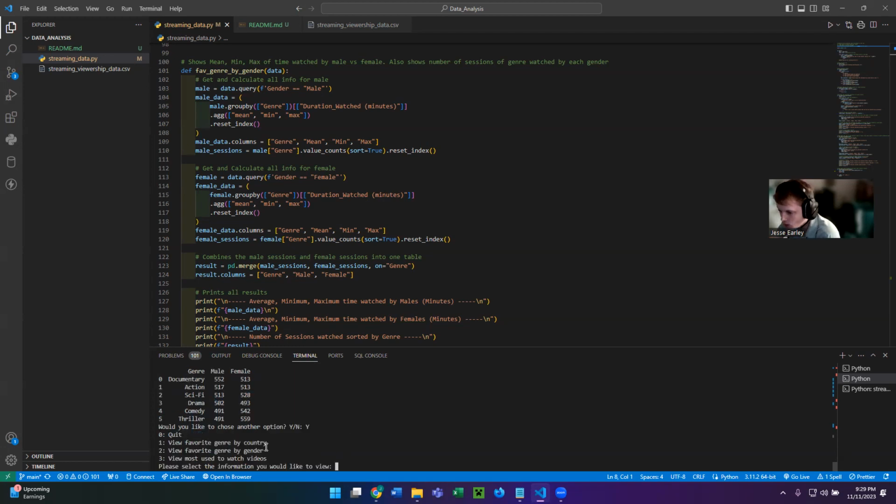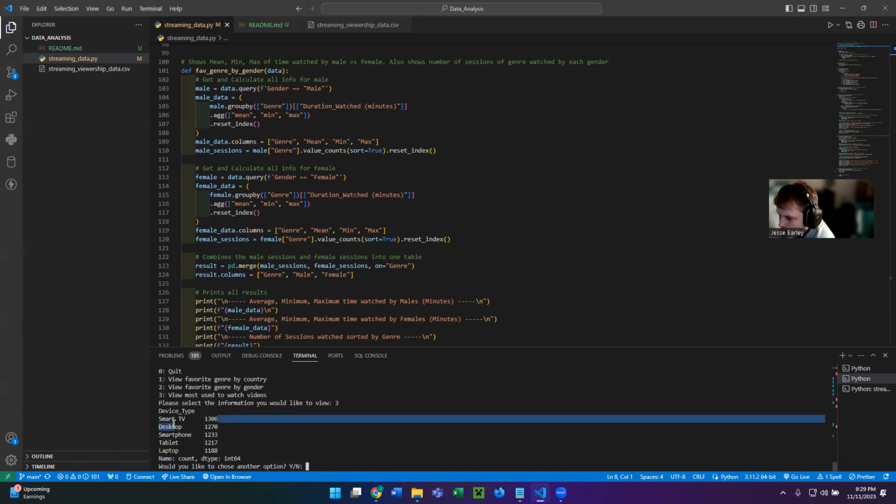And then for the final one, you can find out which device is used to watch more shows. Overall, smart TVs are used to watch the most shows, followed by desktops and smartphones. This kind of surprised me because in our day and age, there's a lot of shows being watched on smartphones. I could easily see this number increasing over the years, but as of right now, this is what the data says.